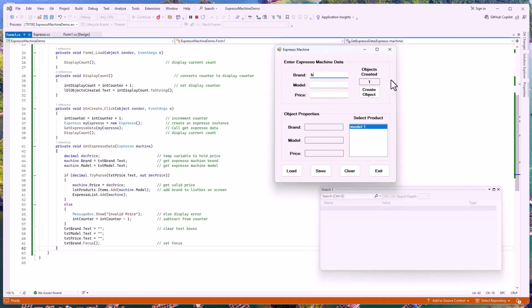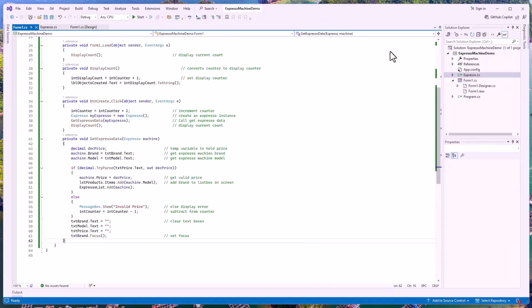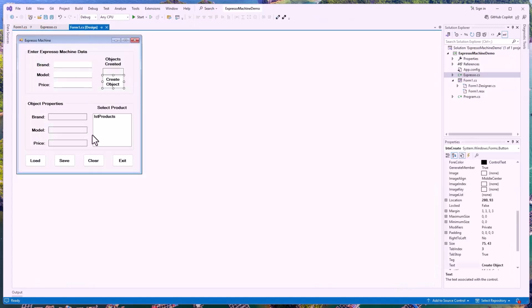I can do a brand 2, model 2, and $2, and create it. Now I've got 2 objects sitting out there. Again, the model shows up here. So this part's working so far. We have no errors in there. What we don't have is any of these buttons working yet. So we need to put that in place. And we need to do the exit button, click on next so we can have this thing ready. So we'll do that. Let's go ahead and click on the exit button.